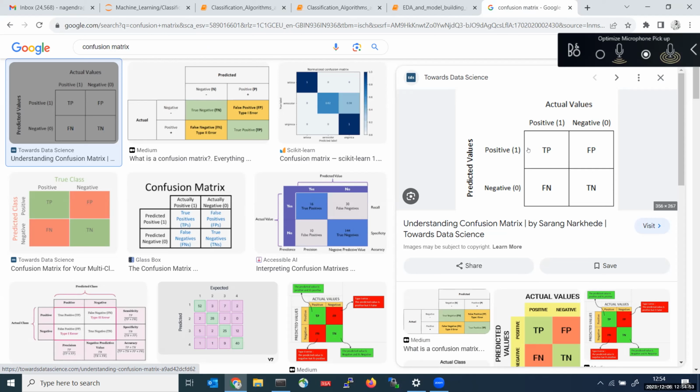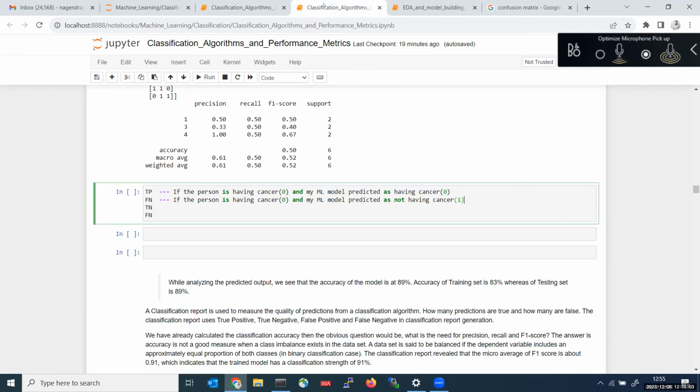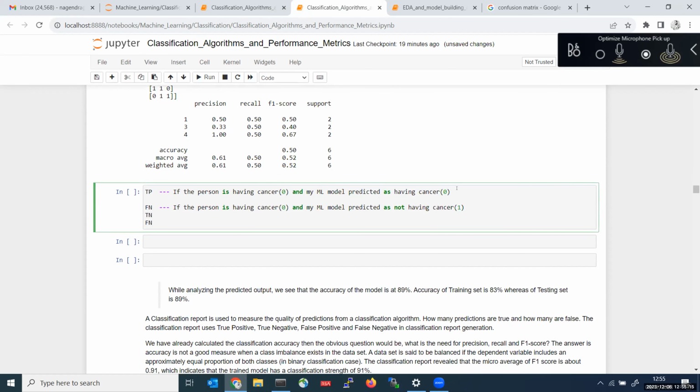See, 1, 1 is true positive, 1, 0 is false negative, 0, 1 is false positive, and 0, 0 is true negative. So let us see. First, for true positive, 1, 1. Yeah, right. True positive.